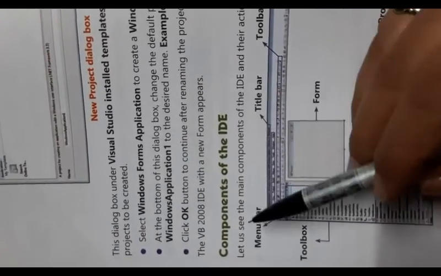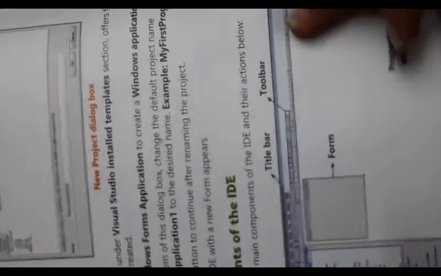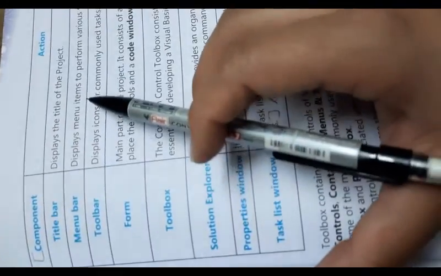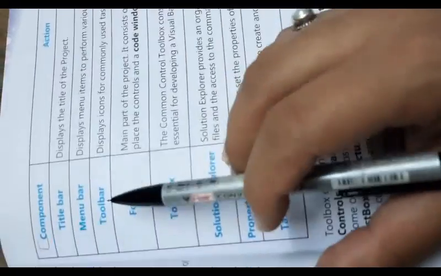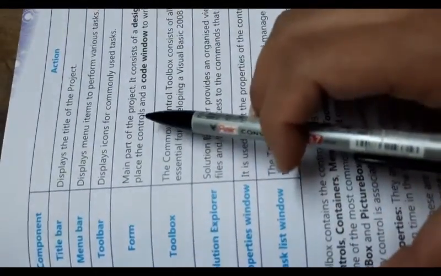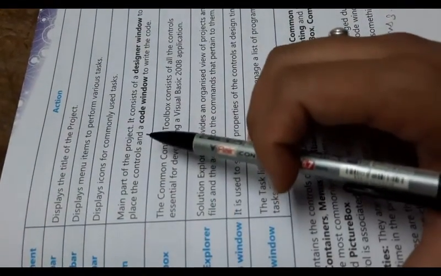Components of the IDE. Let us see the main components of the IDE and their actions below. Title bar displays the title of the project. Menu bar displays menu items to perform various tasks. Toolbar displays icons for commonly used tasks. Form: the main part of the project. It consists of a designer window to place the controls and a code window to write the code.